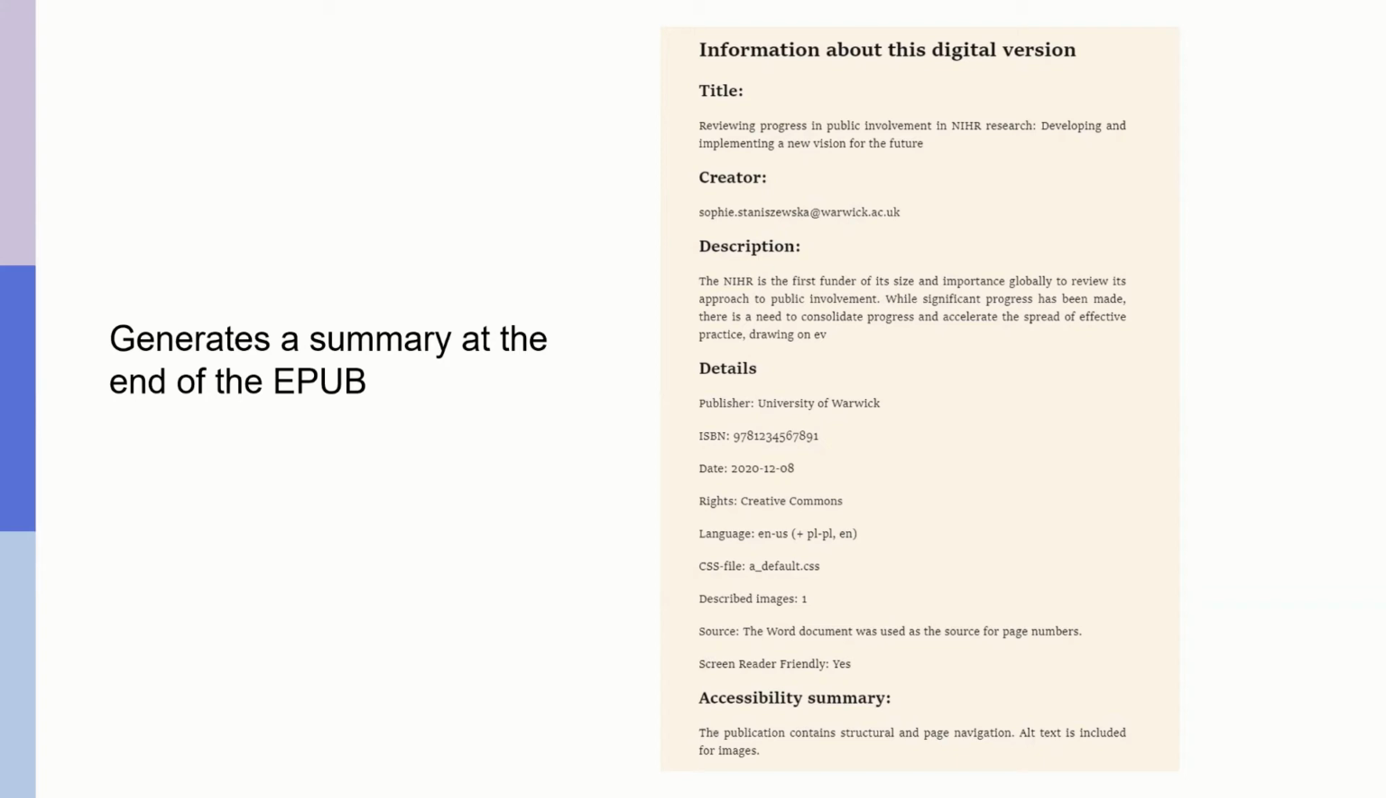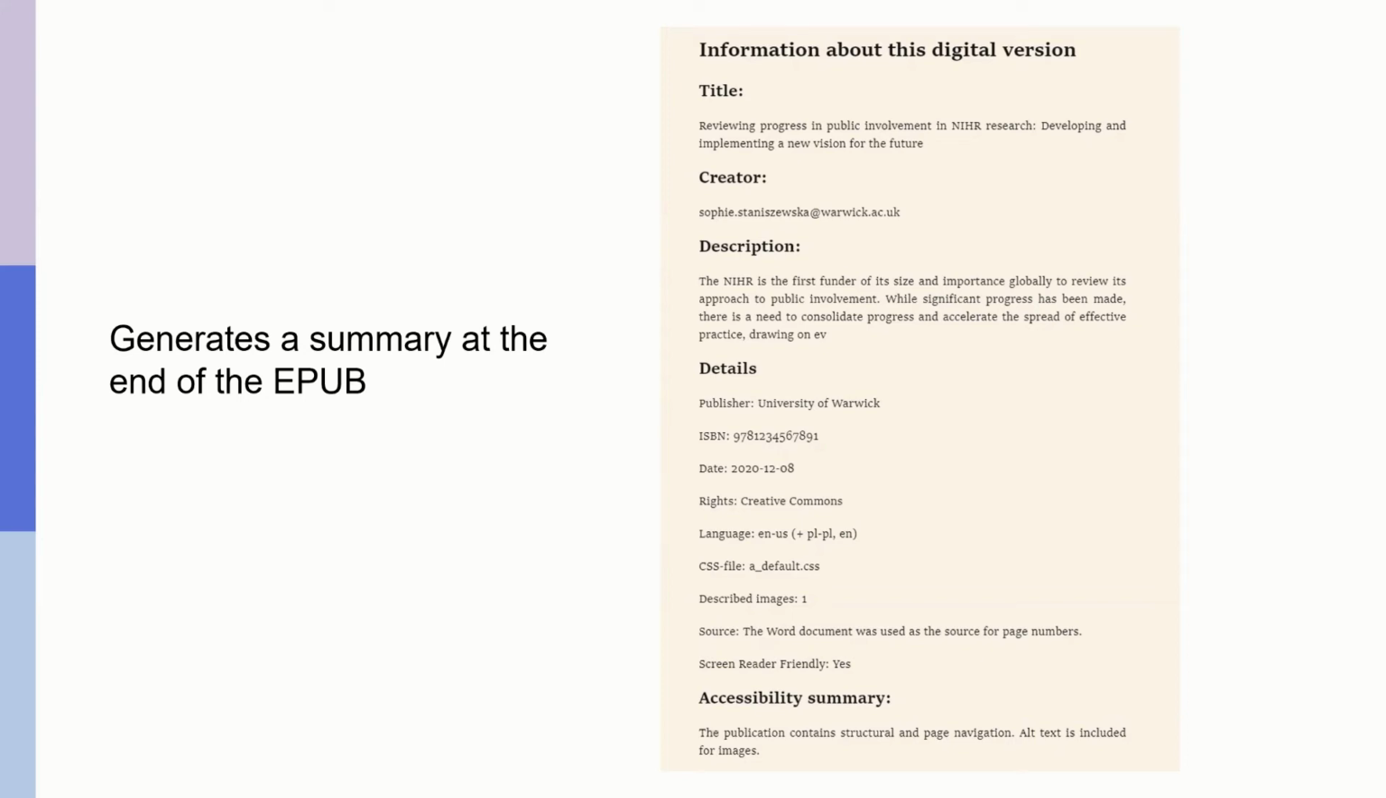And it basically makes it easy to see what metadata has been provided. So here we see the publisher is the University of Warwick. There's an ISBN number, a date, the rights. Also tells us what languages actually are included in this. And I see from this, interestingly, that Polish is included. And so something's gone wrong.